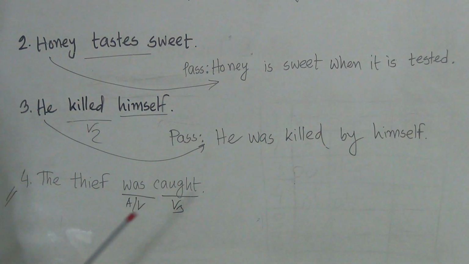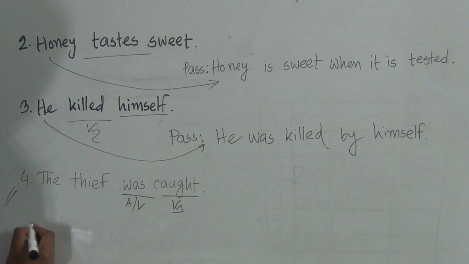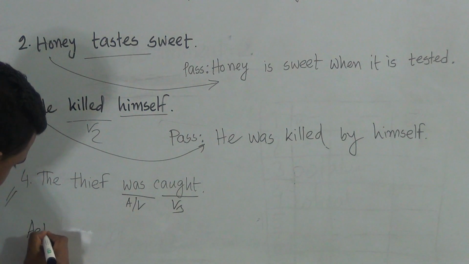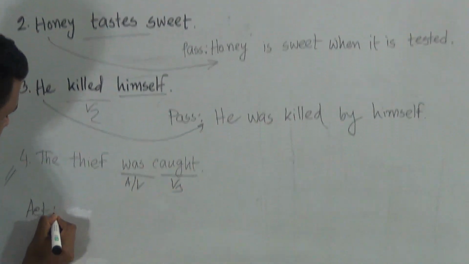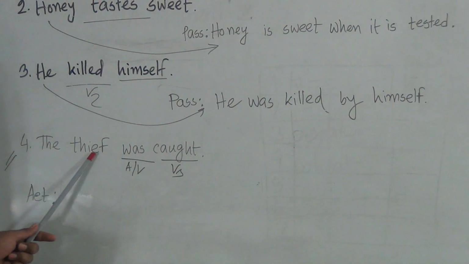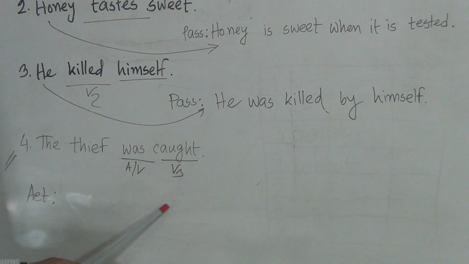So, by saying this, you can say that it's a passive sentence. So, we have to turn it into active because this sentence is already passive and we have to convert it into active.